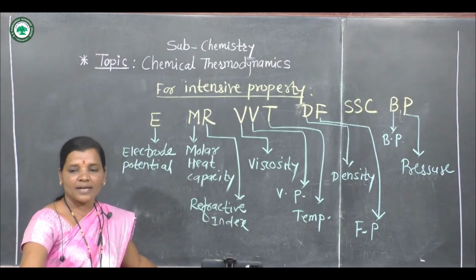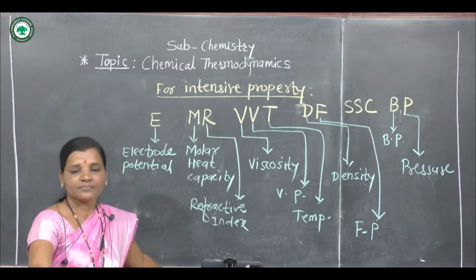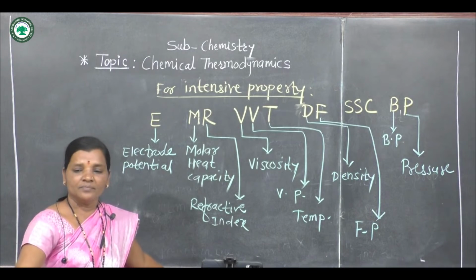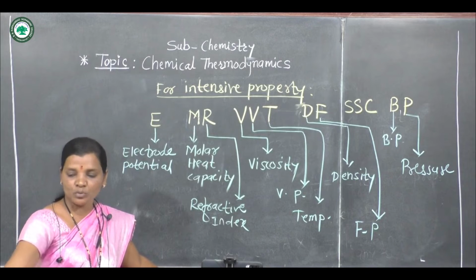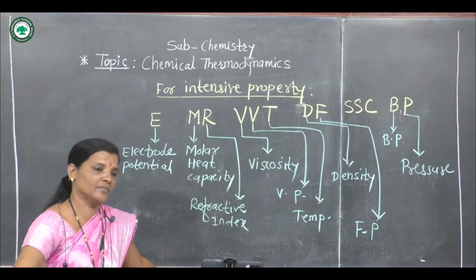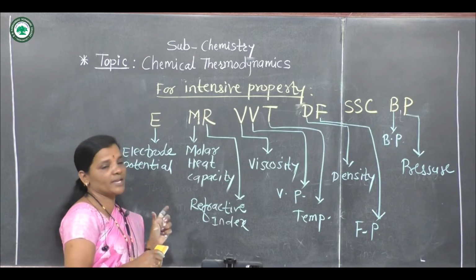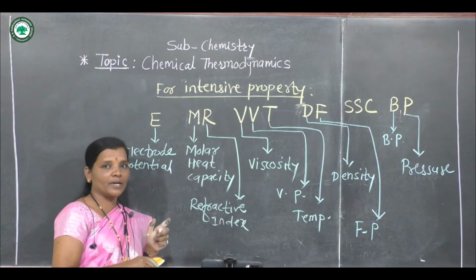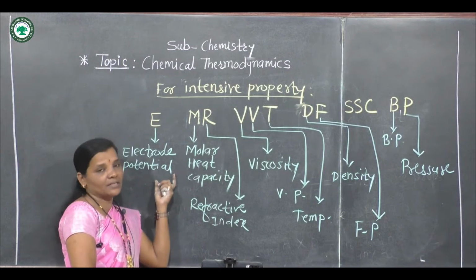So let us consider the next thing from this topic, state functions. We have to see how to identify state functions. Now all the clues are given here: what is an extensive property, how an extensive property changes to an intensive property, which are the intensive properties.